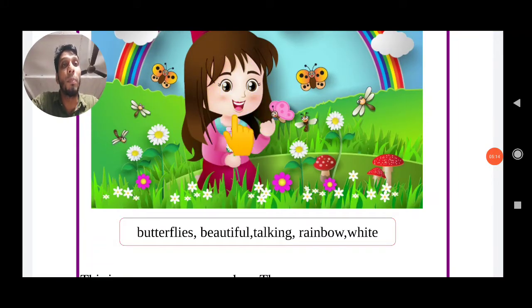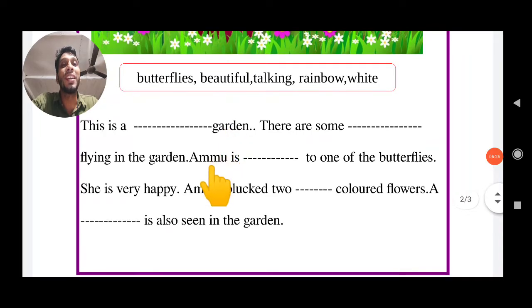Why is Ammu opening the mouth? Is Ammu eating? No, Ammu is not eating. Why is Ammu opening the mouth? Then you can get the answer. Ammu is dash to on of the butterfly.